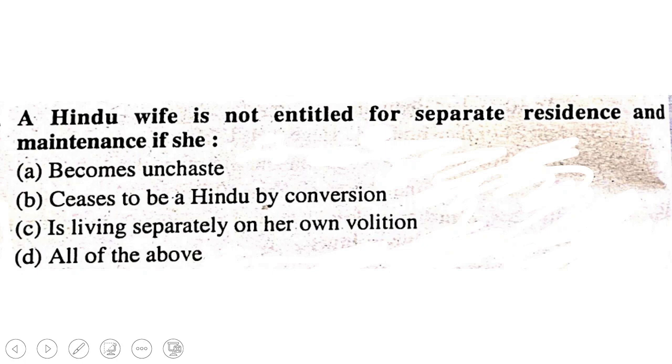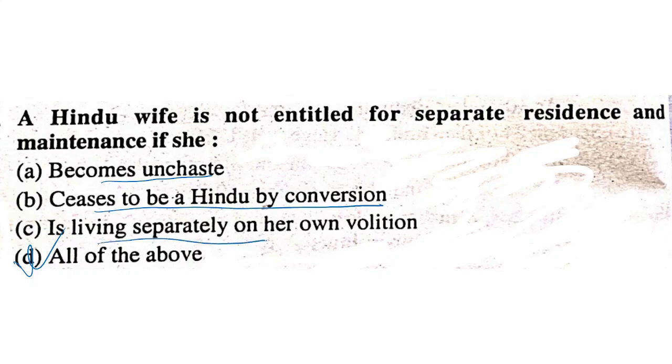A Hindu wife is not entitled to separate residence and maintenance if she becomes unchaste, ceases to be a Hindu by conversion, is living separately by her own volition, or all of the above. It should be all of the above. If she becomes unchaste, ceases to be Hindu by conversion, and is living separately of her own volition, then in all these cases she will not be entitled to maintenance. So D is the answer.